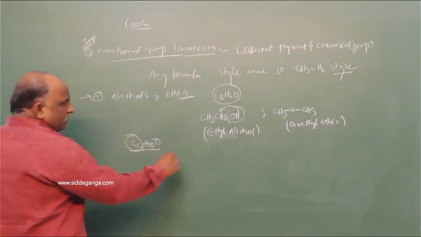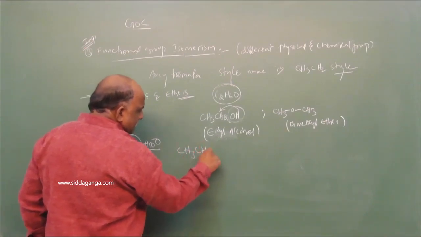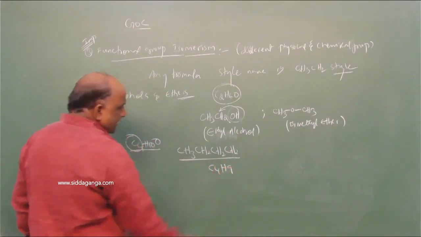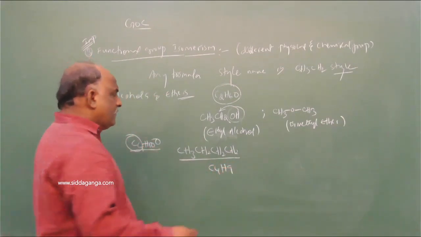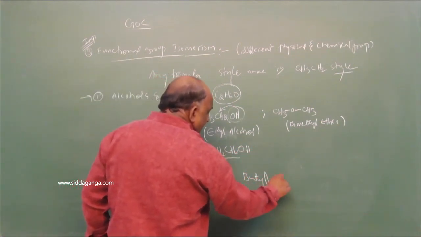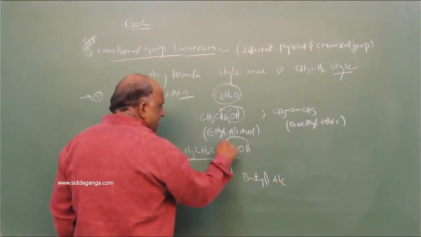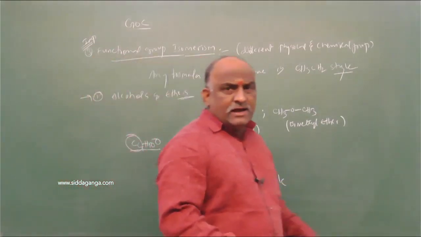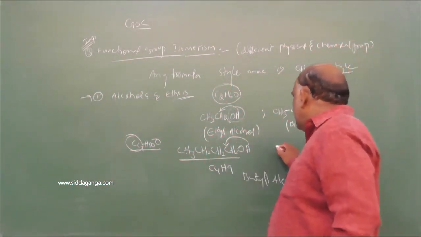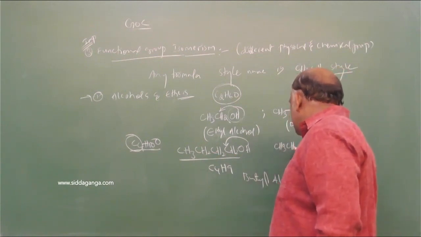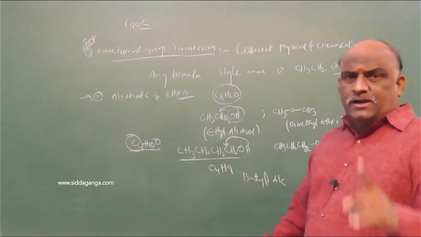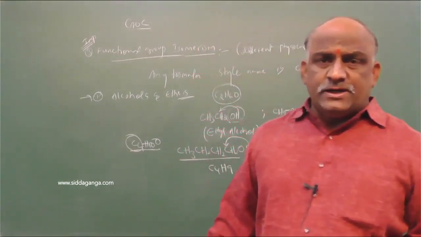C4H10O, number of carbons 4. The style is CH3, CH2, CH2, CH2. On adding this it is C4H9, and the remaining one hydrogen and one oxygen is OH. This is butyl alcohol. Highlight the hydrogen and shift it here: add the hydrogen to the adjacent carbon of the functional group. After adding, what do we get? CH3, CH2, CH2, O, CH3. This is possibility number 1.